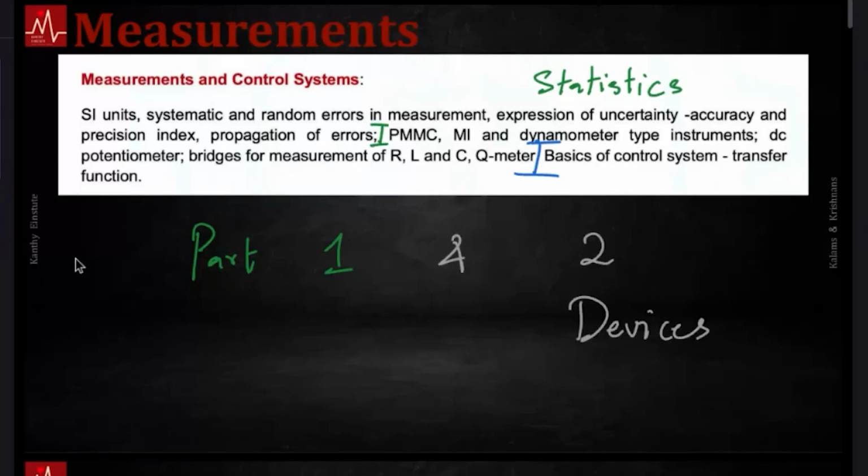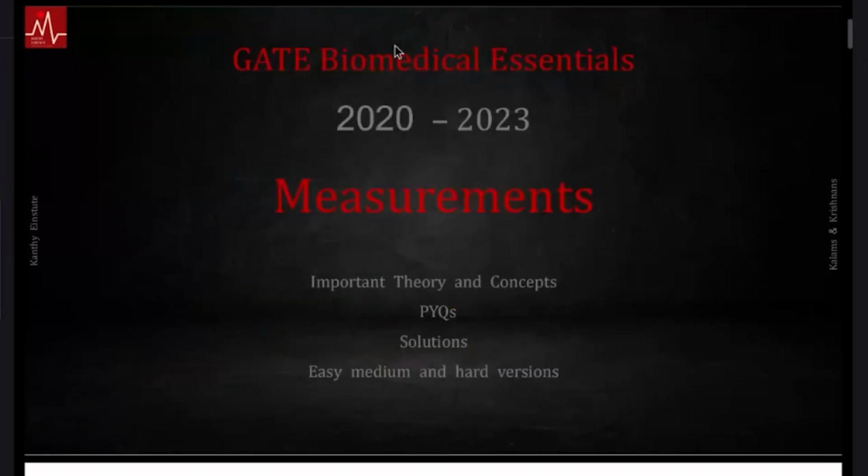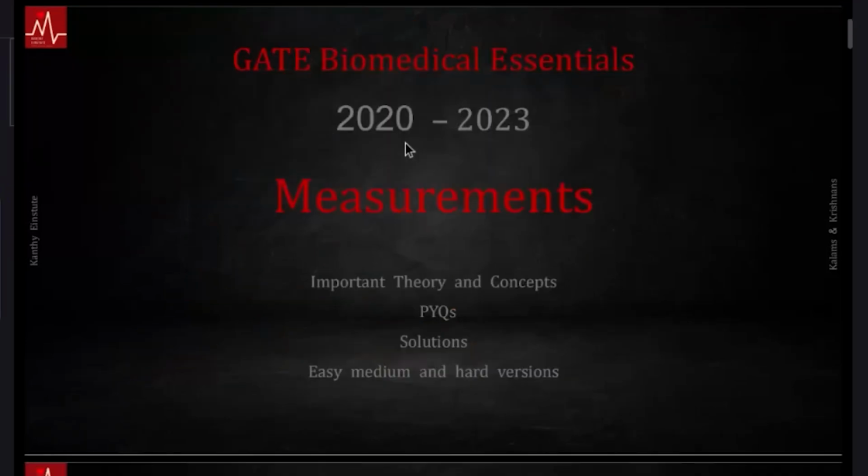I'm going to do in part one uncertainty, errors and all that. And here, I'll also do some of the leftover engineering mathematics questions that are there, specifically from statistics. Okay. So specifically what we are doing is 4 years of PYQs, starting from 2020 to 2023. And today we'll look at statistics and measurements. Statistics from engineering mathematics and measurements.